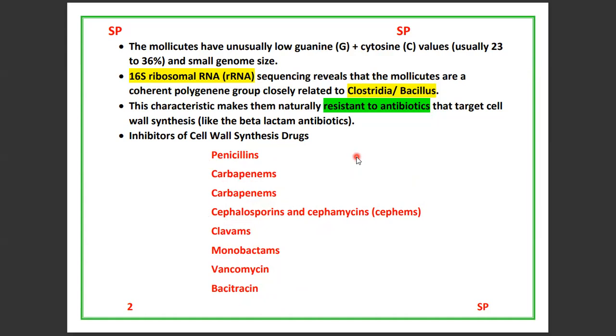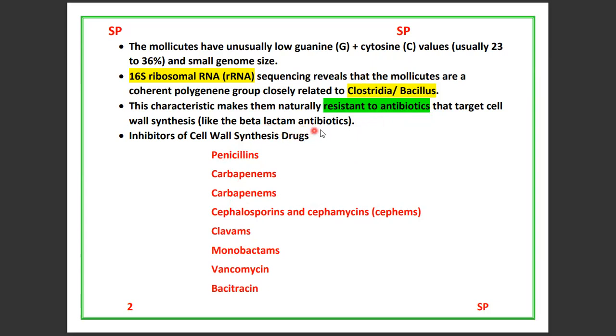However, mycoplasmas or mollicutes do not contain a cell wall, so these drugs do not work on the mollicutes. They resist the cell wall destroying antibiotics.